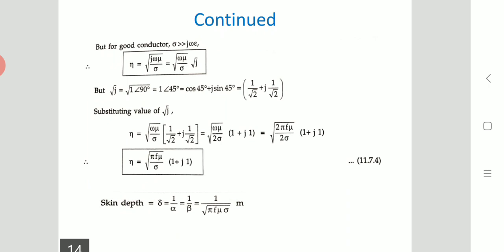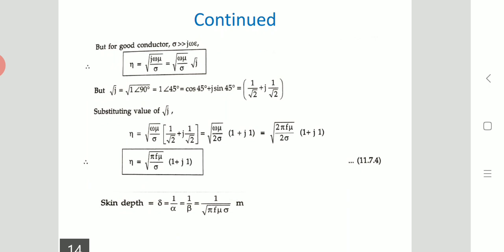So this equation is again converted to root of omega mu by sigma into root of j. Root of j means root of 45 degrees, so cos 45 plus j sin 45 is 1 by root 2 plus j 1 by root 2. Substituting this value in eta, we get root of omega mu by 2 sigma into bracket 1 plus j.